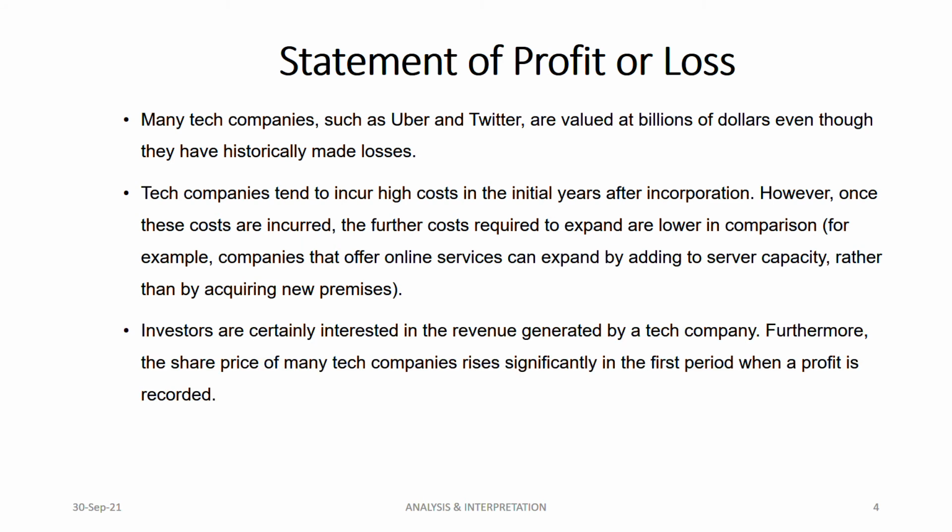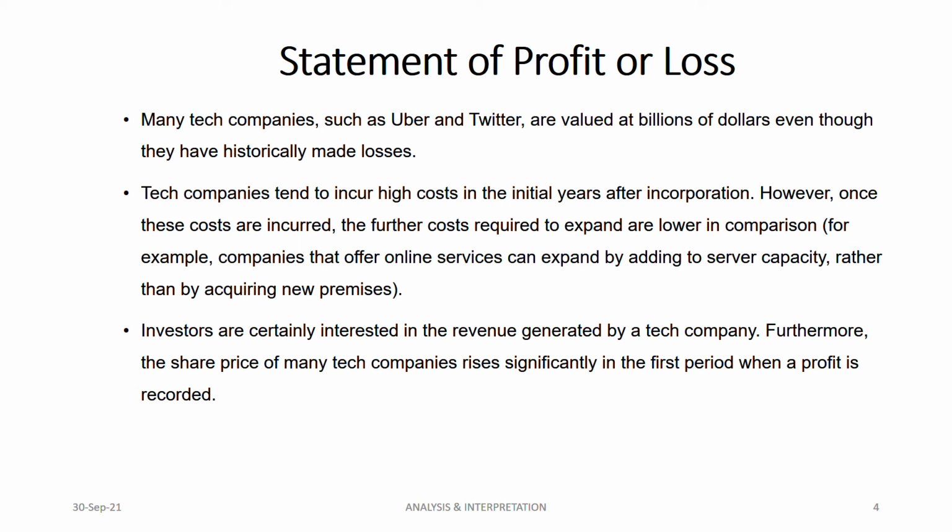Then, investors, another thing guys: it does not mean the statement of profit or loss is worthless, or that you should not look at it at all to analyze performance. No, it does not mean that. Investors are certainly interested in the revenue generated by a tech company. They also want to see the share price. Why?